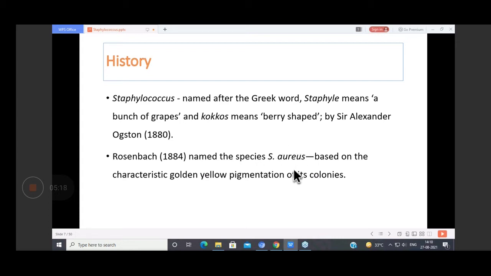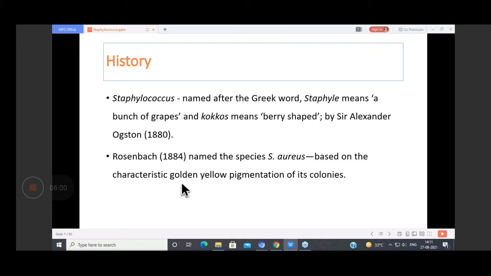The important characteristic of Staphylococcus aureus is that it produces a pigment. It produces a golden yellow pigment, which is a non-diffusible pigment, seen in the case of Staphylococcus. So in viva, you may be asked to name pigment-producing bacteria, or when you're given a culture exercise where Staph is the organism, you must know that it produces a golden yellow pigment. This characteristic golden yellow pigment is used for Staphylococcus aureus.